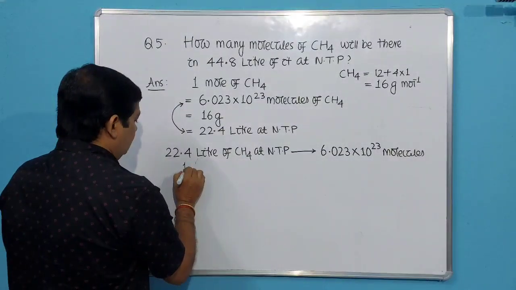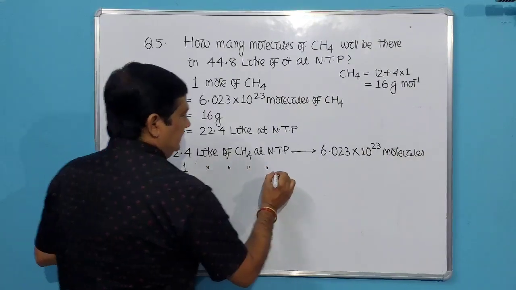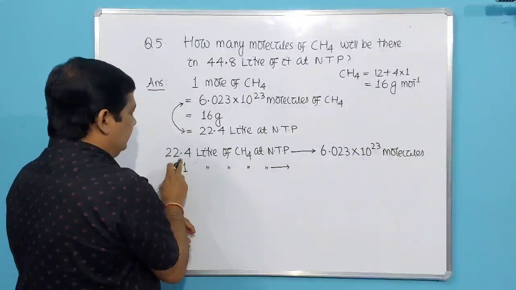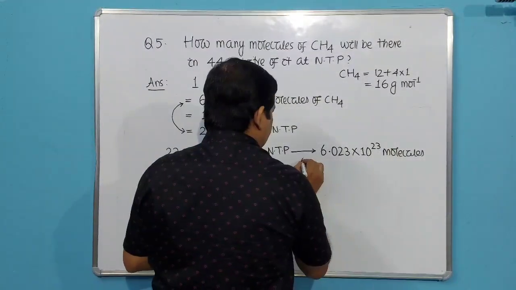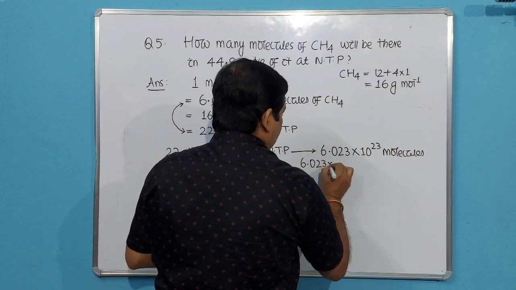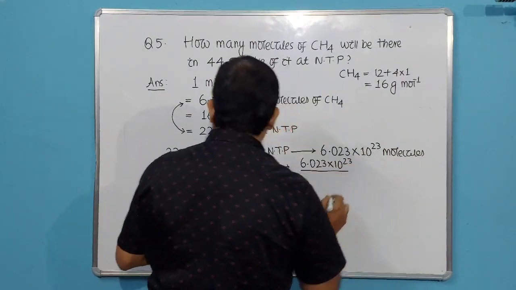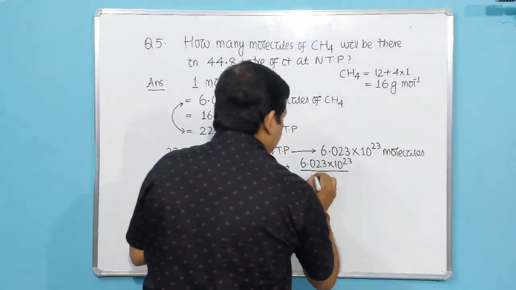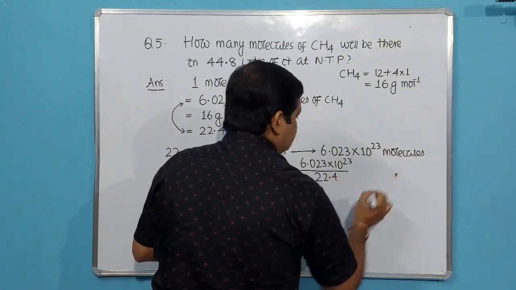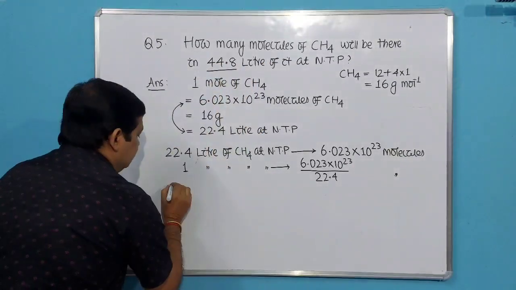Then unitary method, 1 liter of methane at NTP will have 6.023 into 10 to the power 23 divided by 22.4 molecules. So what is asked here? 44.8.